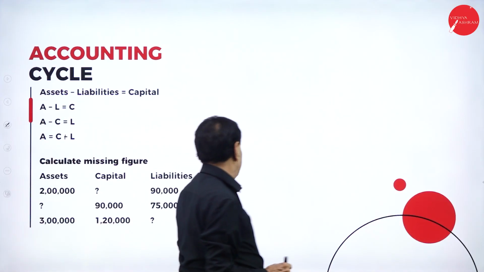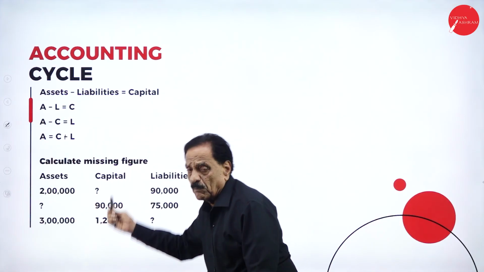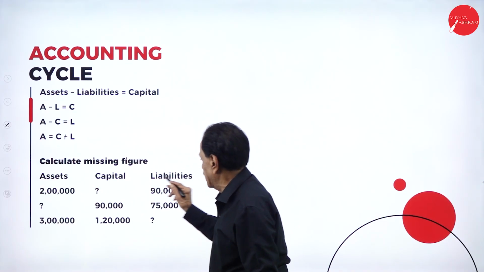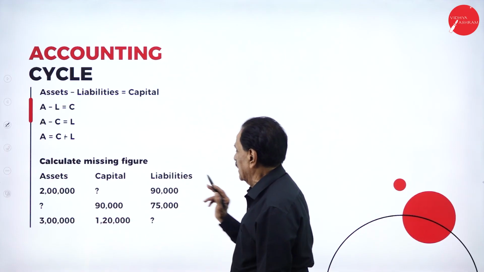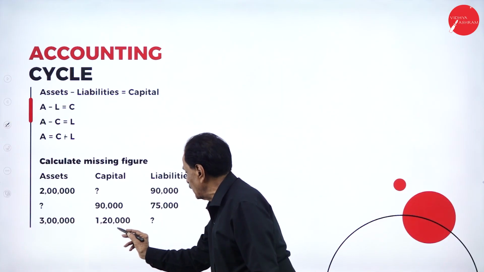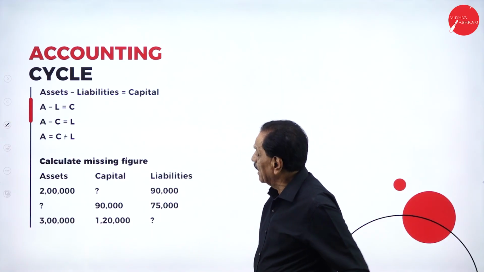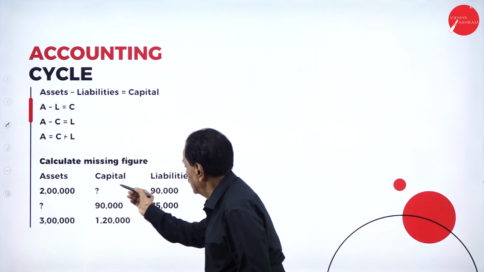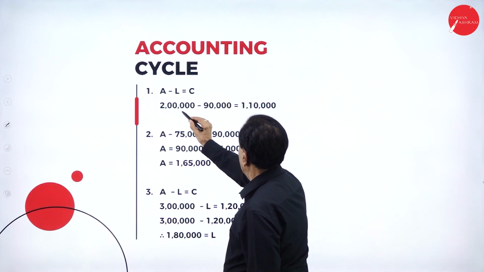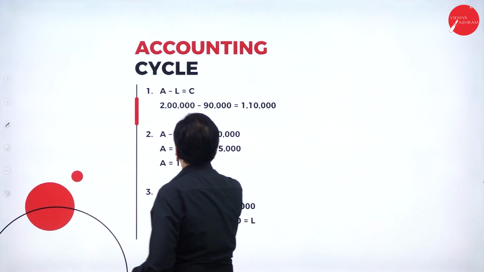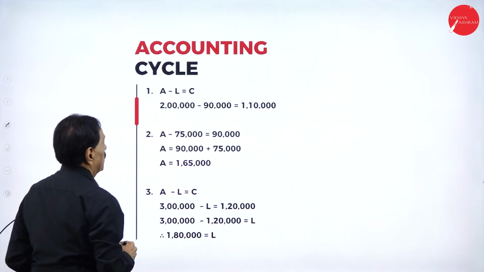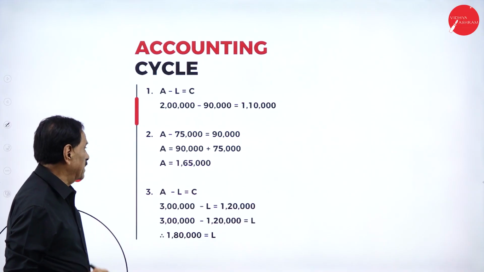Calculate the missing figure: assets, capital, liability. This is a problem for 5 marks. Assets 2 lakh, question mark, 90,000; question mark, 90,000, 75,000; 3 lakh, 1 lakh, question mark. We'll get the answer now. First one: A minus L is equal to C. Here the liability 90,000 comes here. Then C will be 2 lakh minus 90,000, which is 1 lakh 10,000.